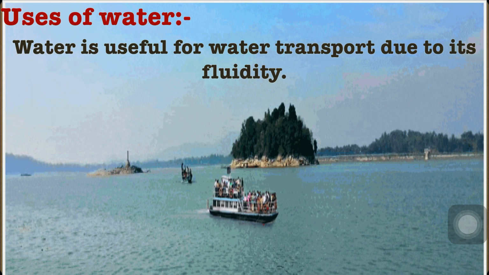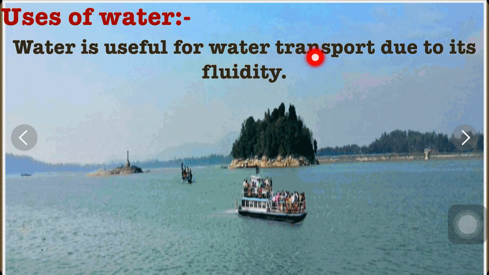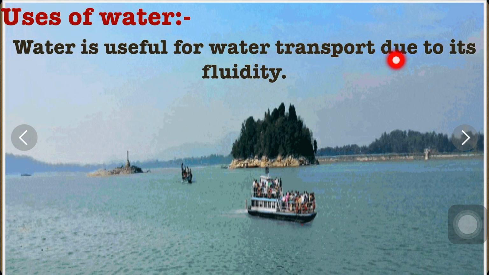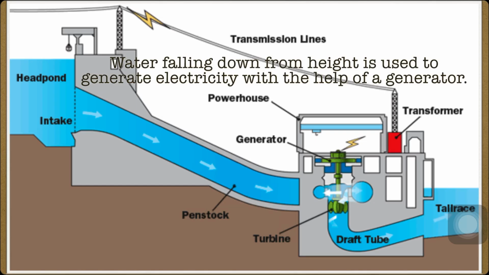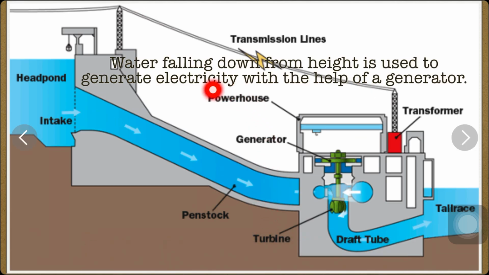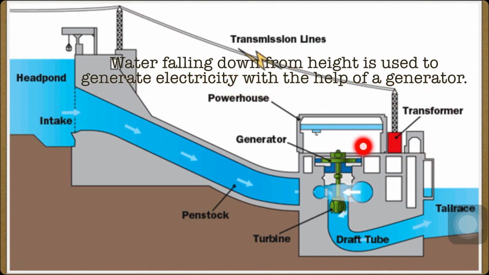Now let us see uses of water. Water is useful for water transport due to its fluidity. Water falling down from height is used to generate electricity with the help of a generator.